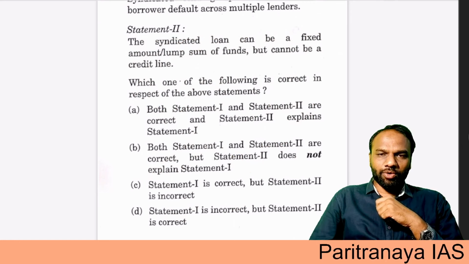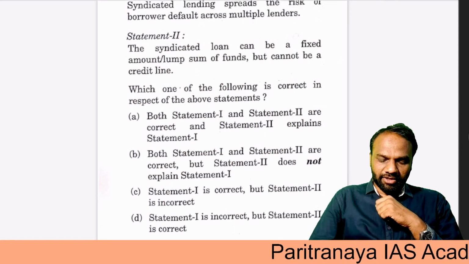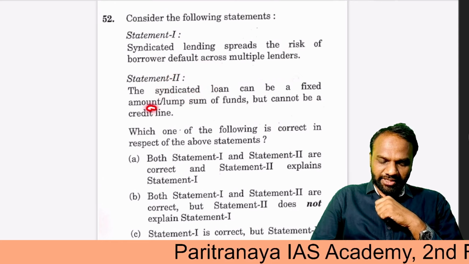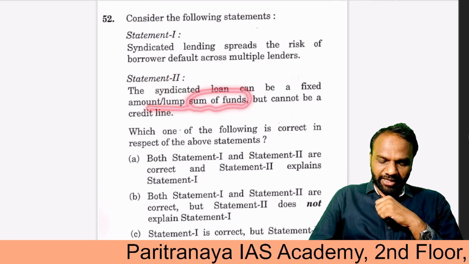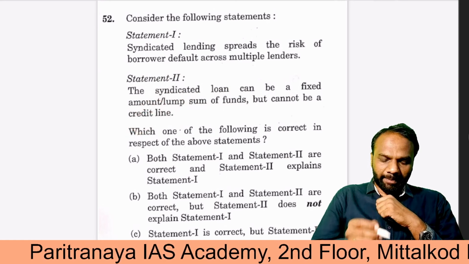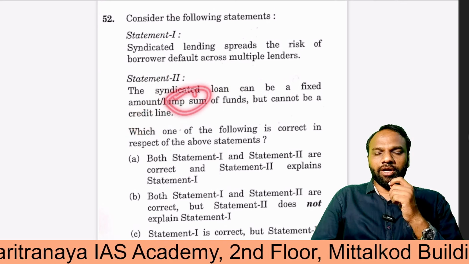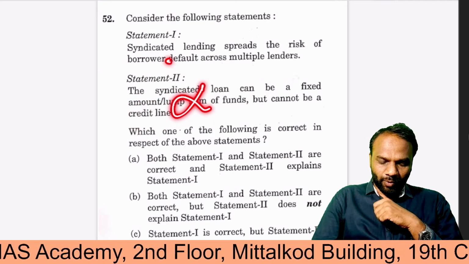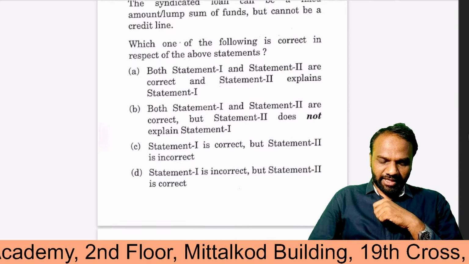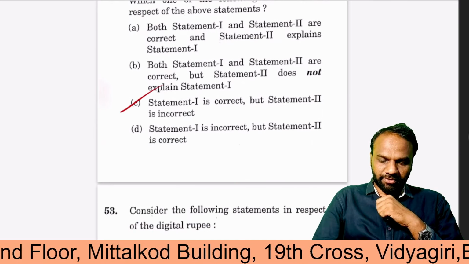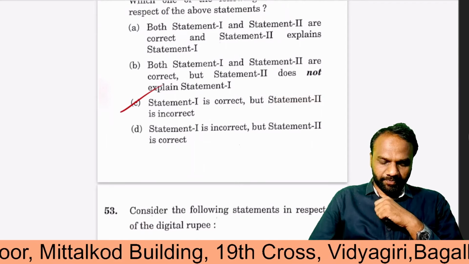It is something similar to our credit cards. So the second statement says that a syndicated loan can be only a fixed lump sum of funds and it cannot be a credit line. This is false. When it comes to syndicate lending, it can happen either in the form of a lump sum amount or in the form of a credit line as well. So statement 2 is false, statement 1 is correct. Hence the answer to this question is C. Statement 1 is correct, but statement 2 is wrong.